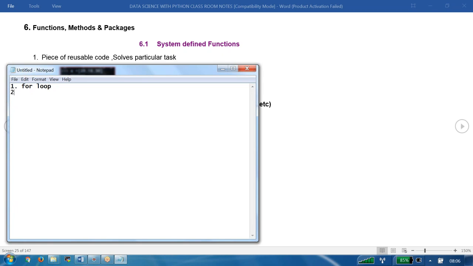Second, we do have here that is called as what? While loop. And we know third one that is called as dictionary. Dictionary. And fourth one we also aware of, what is this? Sets. And fifth one we also aware of. The fifth one we learned about, what is this?